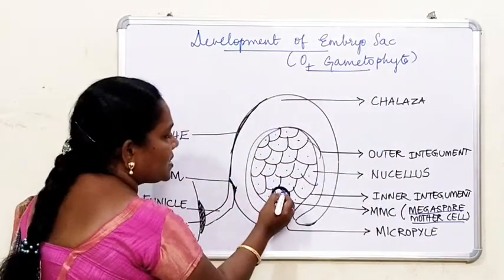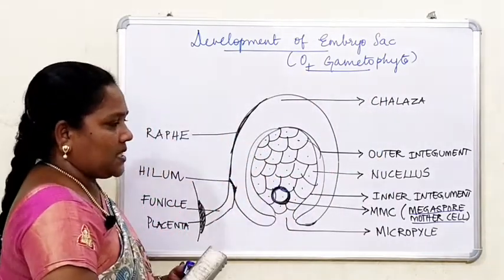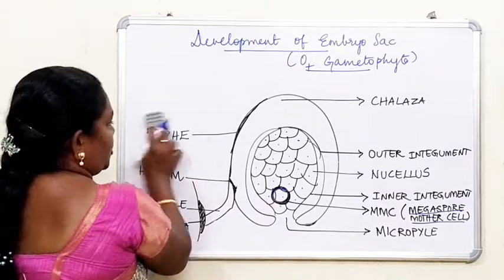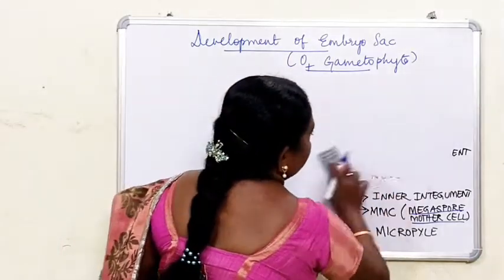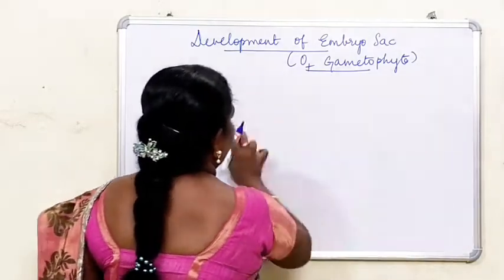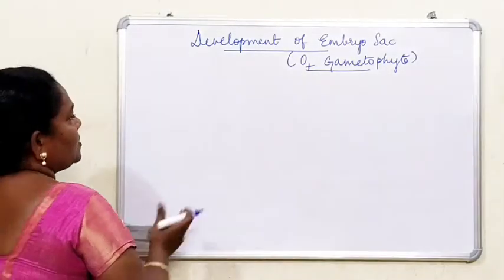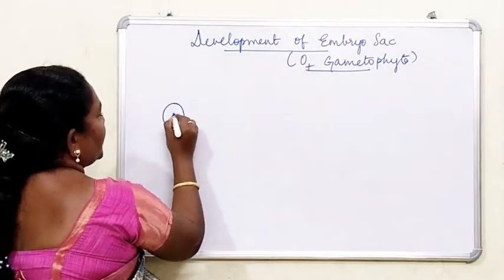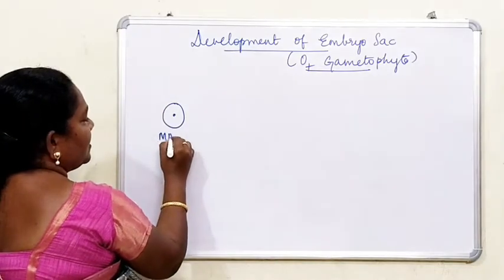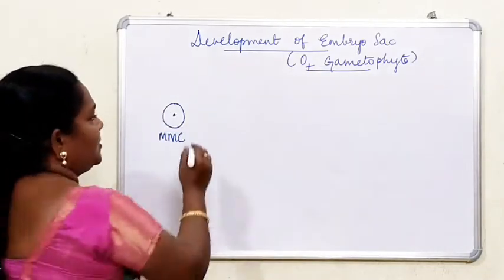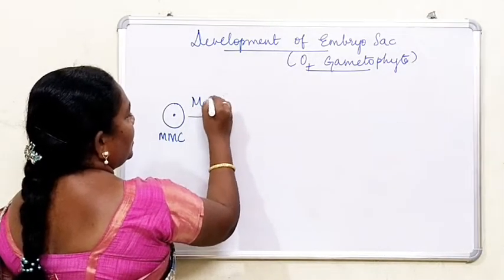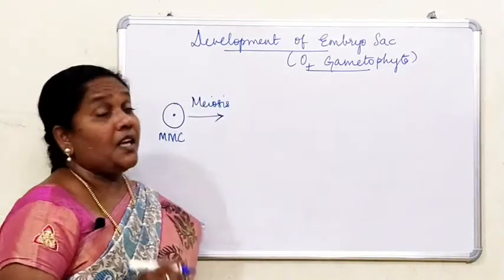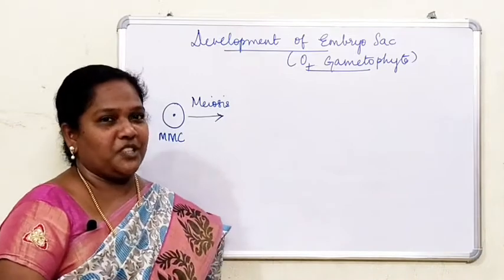So this MMC, the megaspore mother cell, undergoes meiotic division. Meiosis means reduction division, whereas mitosis is multiplication division, equational division.